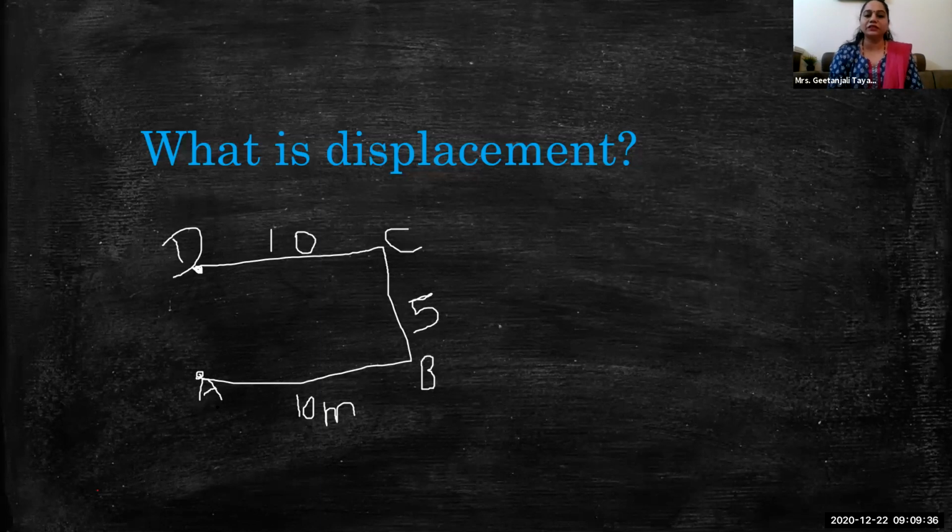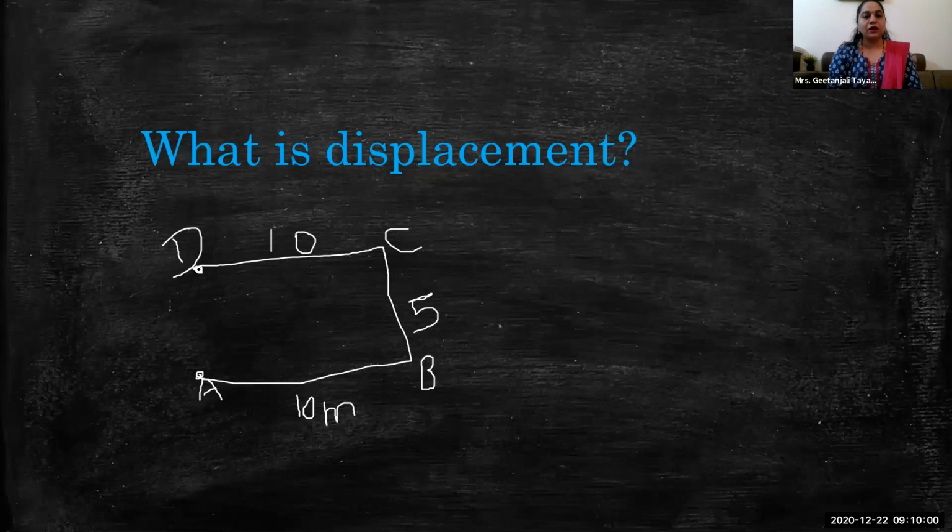When we say displacement, we have to consider the distance between the starting point and ending point. So if we travel till point D, the displacement of that person is 5 meter. We consider only the shortest distance between the starting point and ending point.